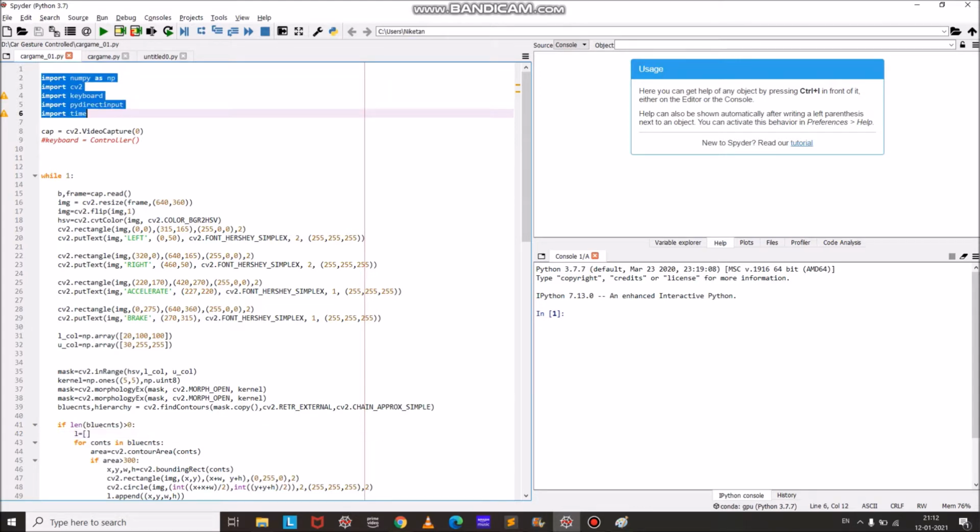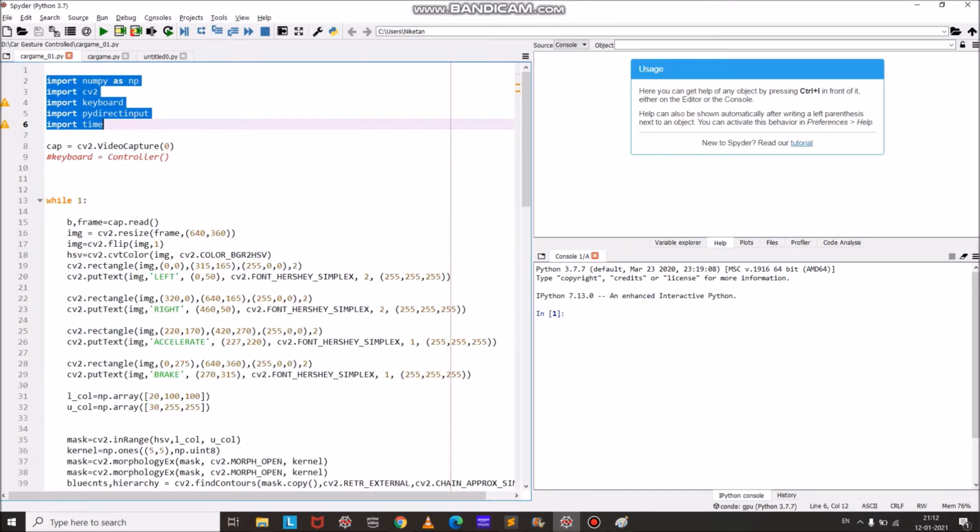Here I have imported all the necessary libraries for this project. I require NumPy, CV2, keyboard and PyDirectInput to virtually give the input to the machine, as we are not directly going to press the arrow keys or WASD keys, and I'm also importing time to add some delay.